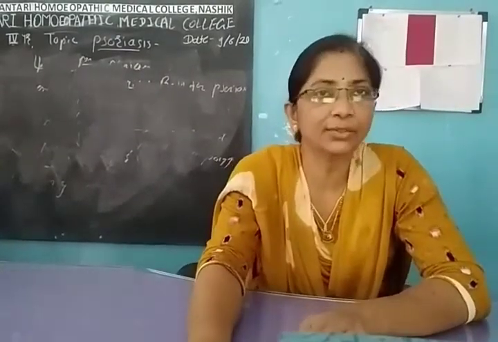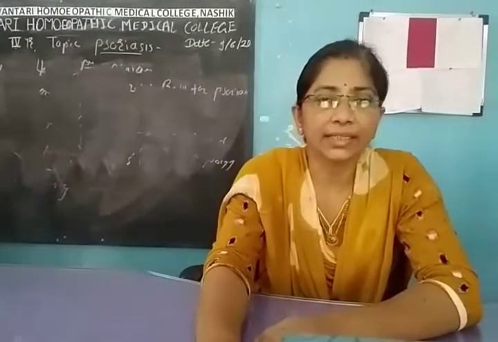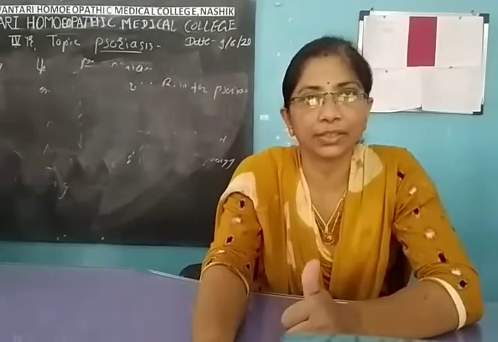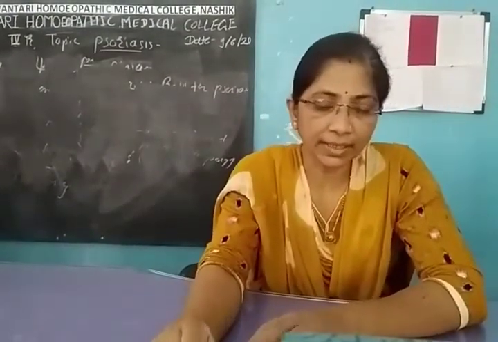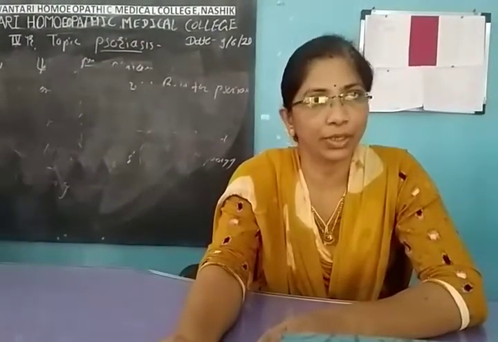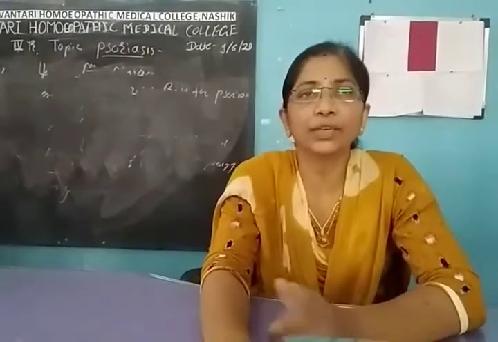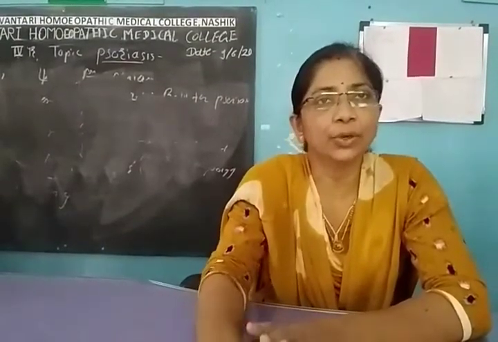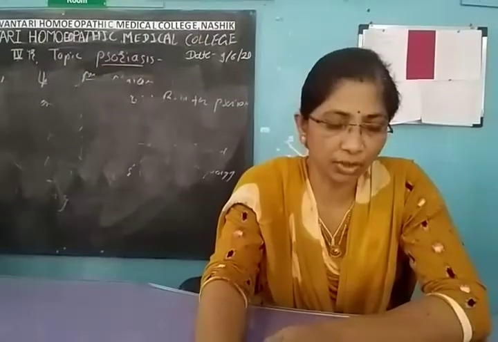Next type is guttate psoriasis. Again, children are most commonly affected. It is characterized by a past history of throat infection with streptococcal infection. This is followed by development of psoriasis. It is characterized by development of pinhead or drop shaped scaly papules over the body. So what is guttate psoriasis? First there is a history of throat infection due to streptococcal infection. This is followed by development of small pinhead size or droplet size lesions on the body.